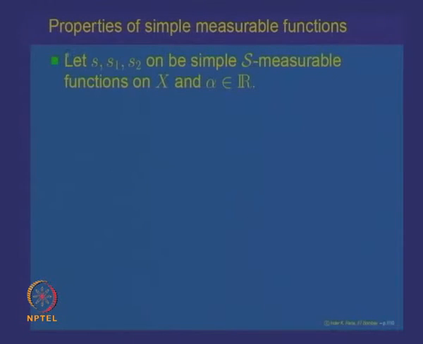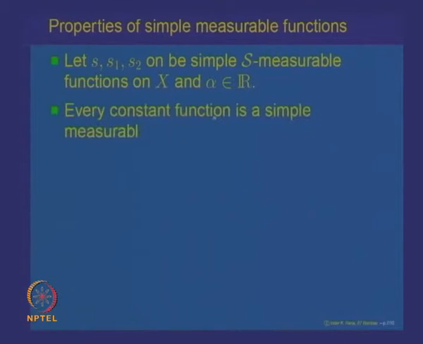So, let us start with S1 and S2 being simple measurable functions, and alpha a real number. First of all, we want to observe that every constant function is a simple measurable function. What is a constant function? A constant function is nothing but a function which takes a single value everywhere on the set. So, if the constant value is c, then it is c times the indicator function of the whole space X. So, every constant function is simple measurable, because it is a constant multiple of an indicator function.